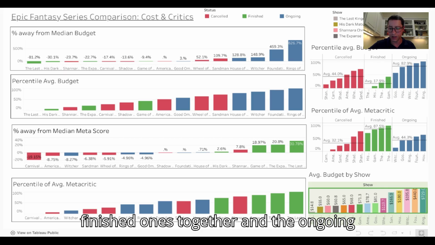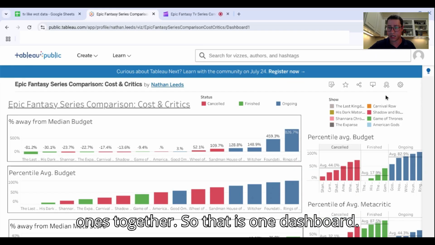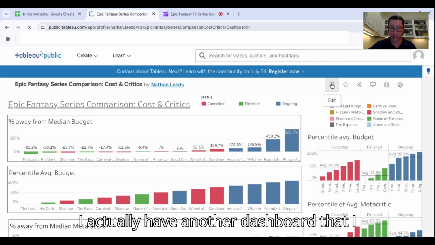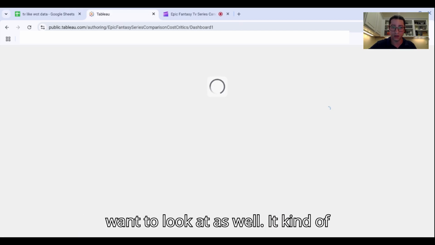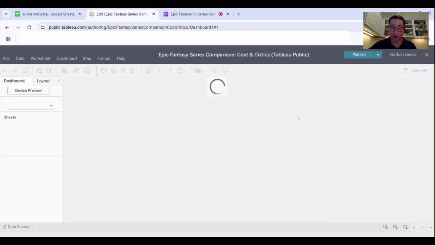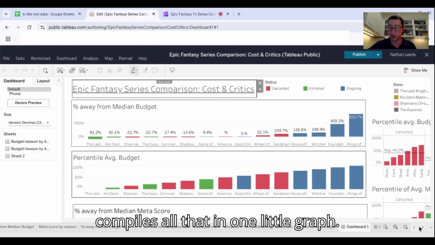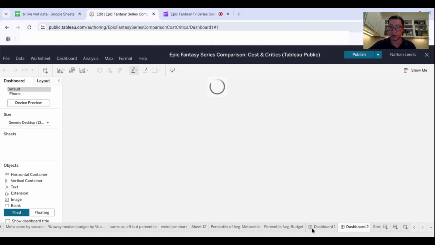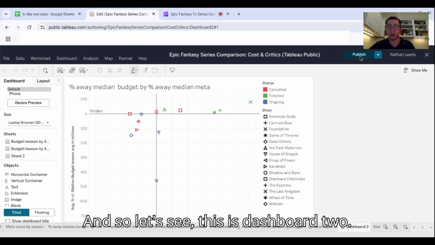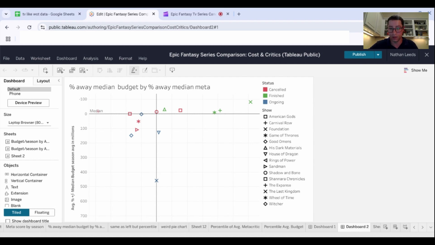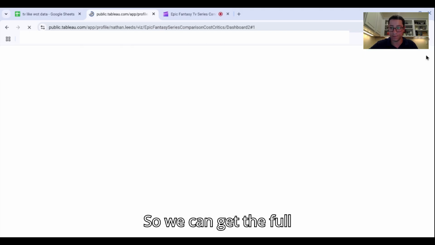So that is one dashboard. I actually have another dashboard that I want to look at as well. It compiles all that in one little graph. So let's see, this is dashboard 2. Publish that so we can get the full view here.